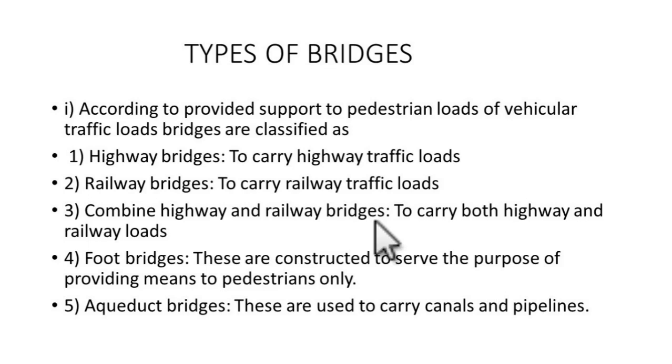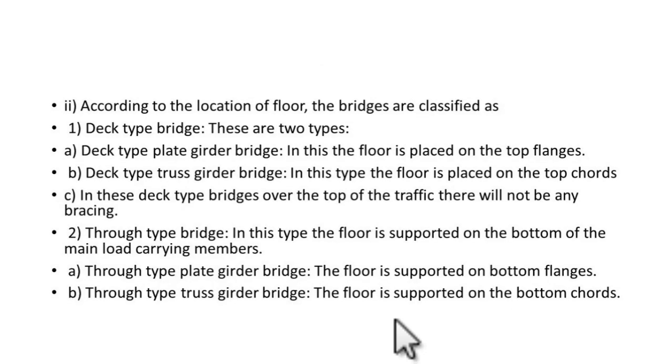These are to carry highway traffic loads. Railway bridges carry railway traffic loads. A combined railway and highway bridge carries both highway and railway loads. Footbridges are constructed to serve the purpose of providing means to pedestrians only. Aqueduct bridges are used to carry canals and pipelines.